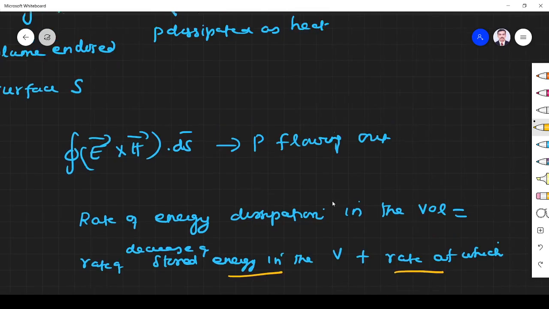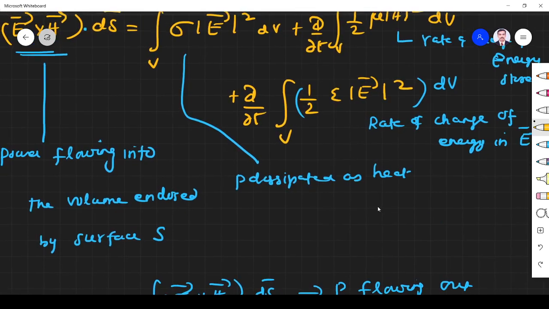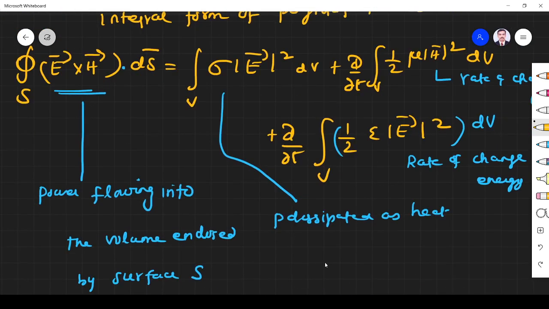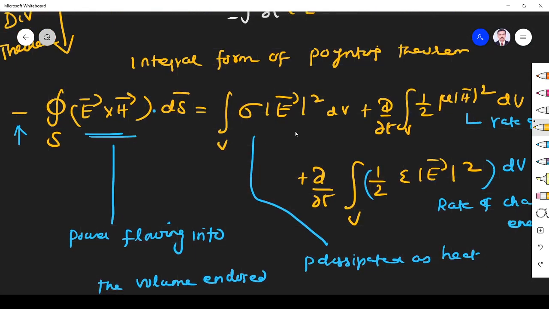If I write this equation in a different form, this energy loss, that's the power dissipated: J is equal to sigma E squared. I keep this side, and bring these two terms to the left-hand side.